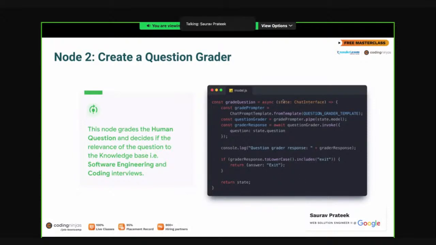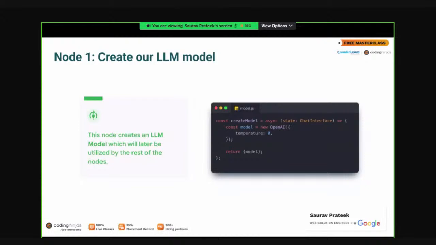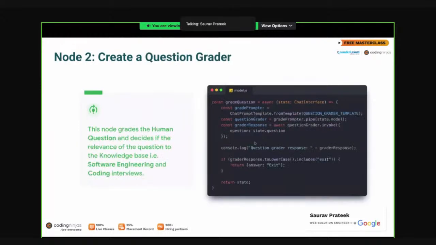Okay, so again, I'm gonna repeat that. We have created our LLM model previously in the previous node. We have put that in the shared state in the return. Now what we are doing is that we are using that shared state model here. Whatever OpenAI model we have created previously, we are using it here, right? That is the question grader. So we are passing the grader template into the model so that the model can understand what you have to do, and then we are passing the question as well.